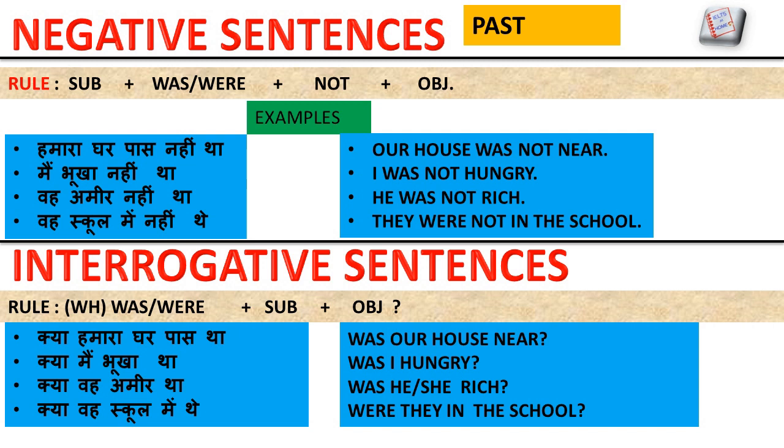क्या मैं भूखा था? Was I hungry? मैं, so we need to use I, and with I we always use was. क्या वह अमीर था? Was he or she rich? You can use he or she because here the subject is not clear, whether it is a girl or a boy. क्या वह स्कूल में थे? Were they in the school? Because they is plural, we use were. According to the rule, we need to use were or was at the start of the sentence.